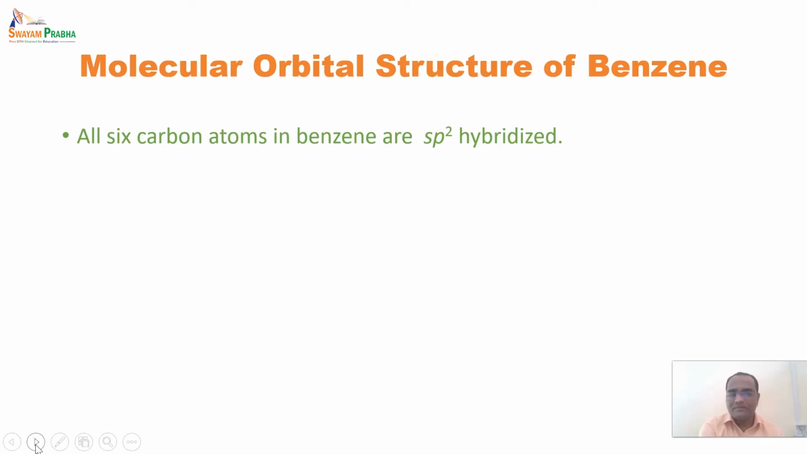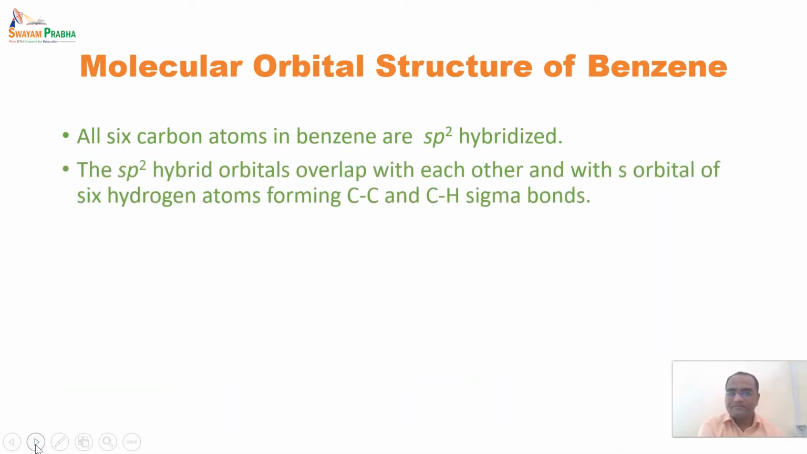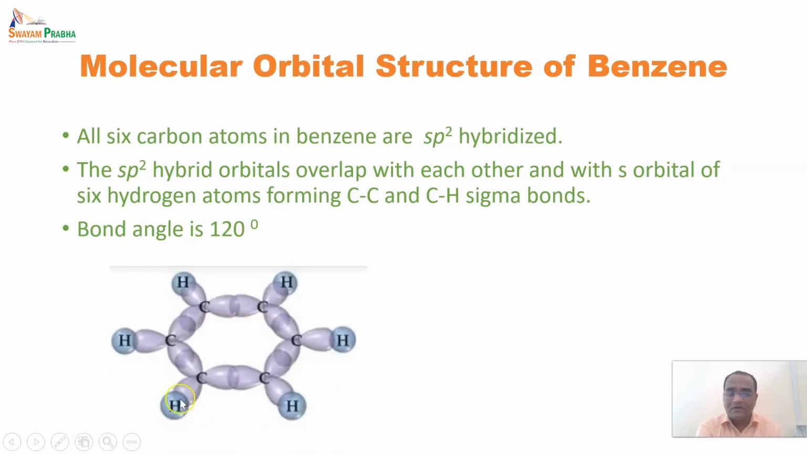In the case of sp2, it means that one s and two p orbitals are involved in hybridization. The sp2 hybrid orbitals overlap with each other, and with the s orbitals of the 6 hydrogen atoms, forming carbon-carbon bonds and carbon-hydrogen sigma bonds. The bond angle is 120 degrees between each carbon.